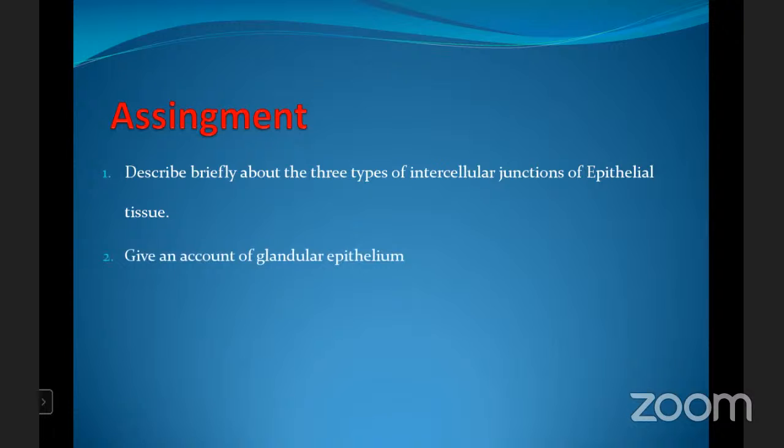The second question, give an account of glandular epithelium. Third question, give a brief account of the cells of areolar tissue.